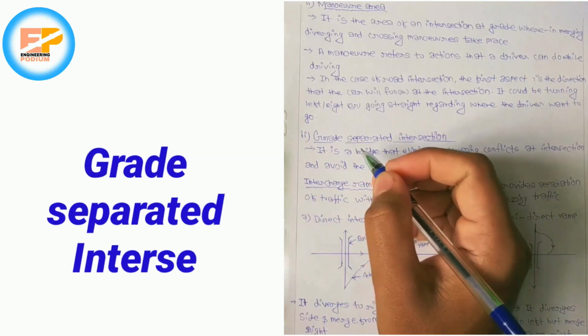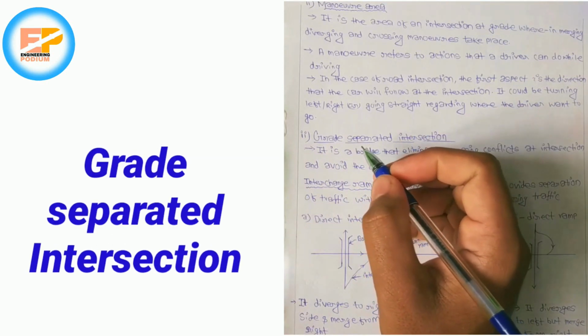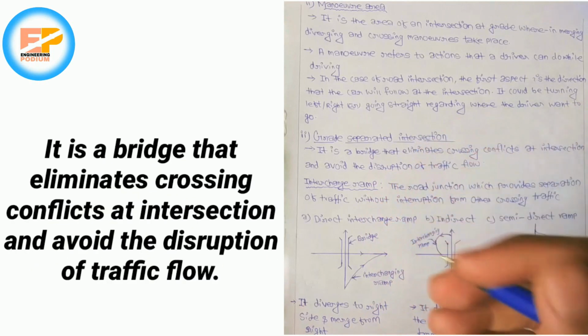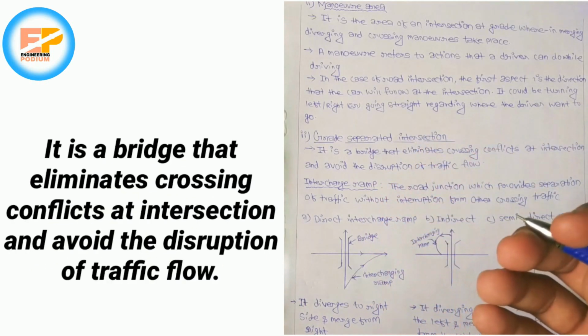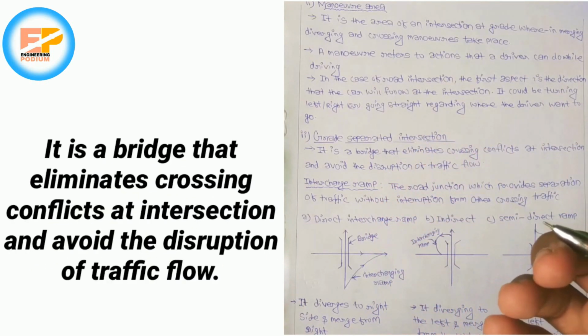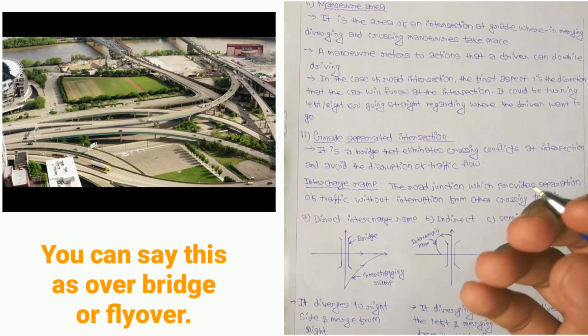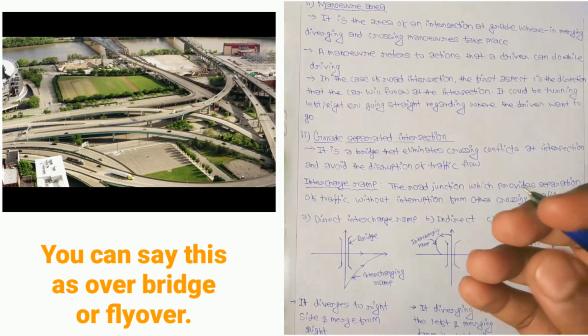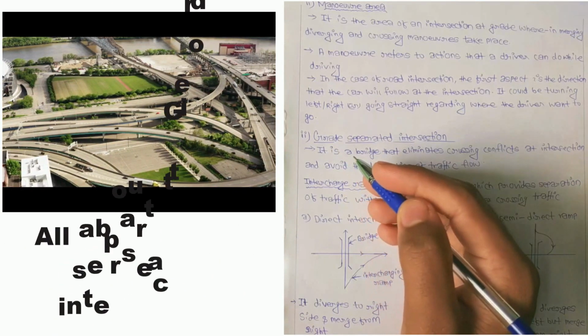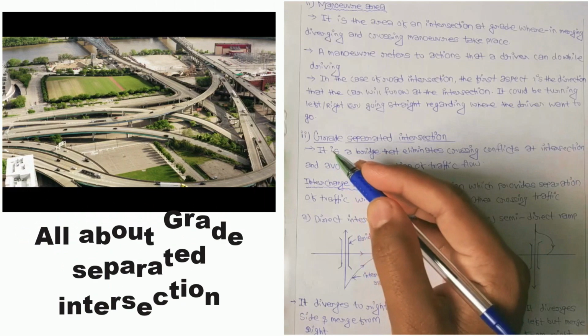Moving into the second type of intersection, we have the grade separated intersection. It is a bridge that eliminates the crossing conflicts at the intersection and avoids the disruption of traffic flow. You can call this an overbridge or flyover. The figure of a grade separated intersection you can see on the screen.